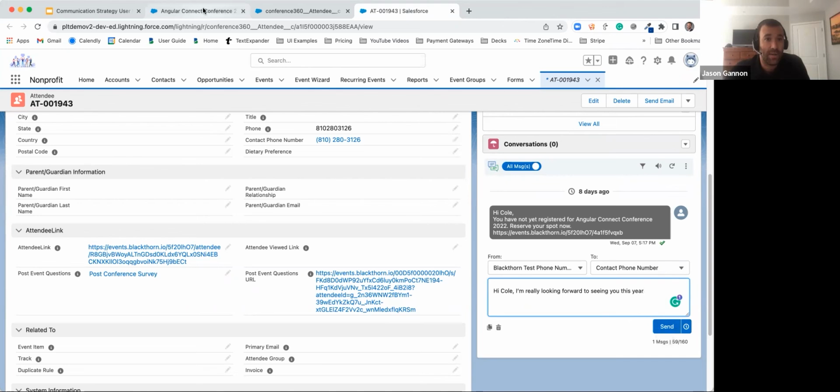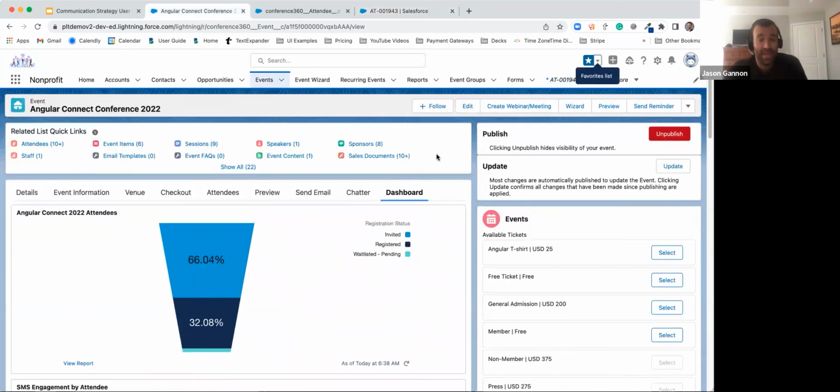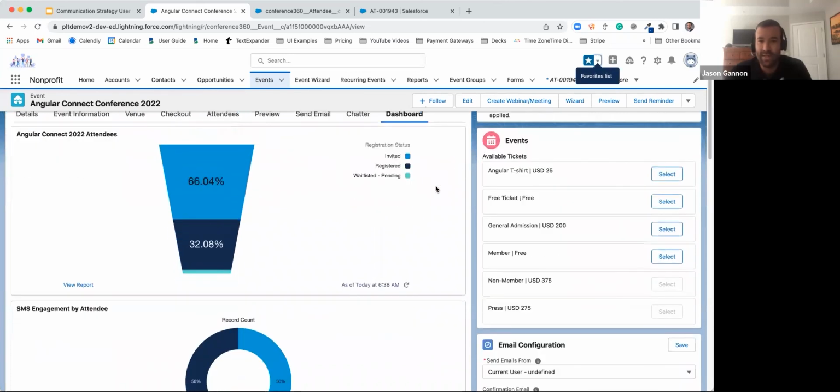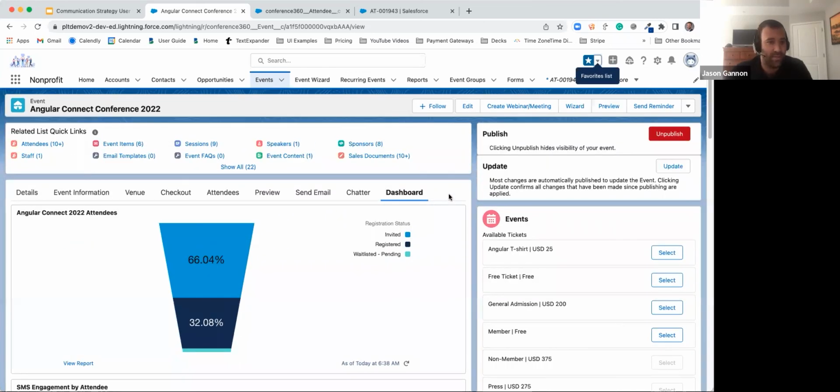So again, my goal here is not just to put on an incredible event, but it's also to make sure I'm getting that 50% registration rate, and also informing everyone at the organization how we're pacing towards that goal and what we're doing to achieve that goal. So anyone can come in here, see how we're pacing, as well as see any of the communication strategies that we're employing without having to ask me. So they can see the emails that we're sending, they can see the text messages we're sending, all in the same location right here.